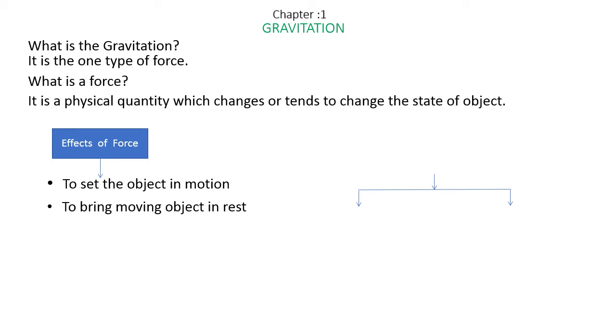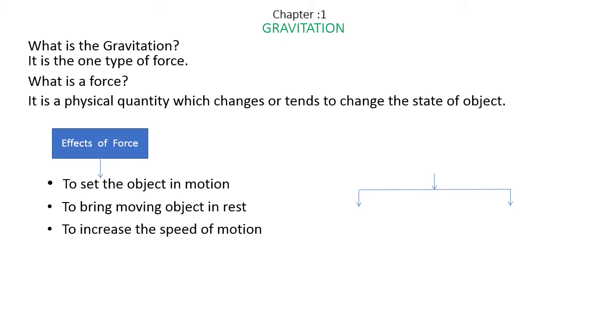The object which is moving, we bring to rest by applying force. For example, suppose you are moving on a bicycle and suddenly you find a relative or a friend. You apply the brake, and as soon as you apply the brake the bicycle stops, meaning the object which was in motion comes to rest.